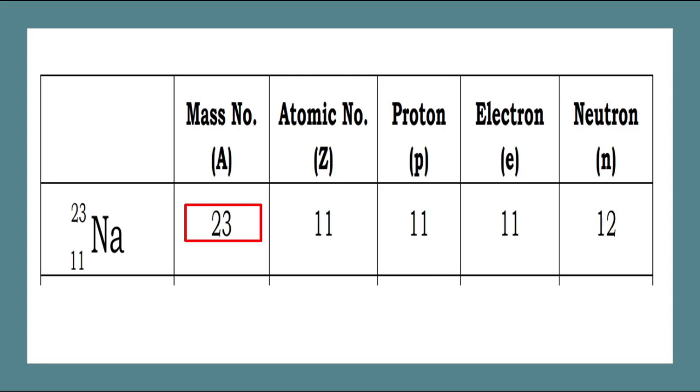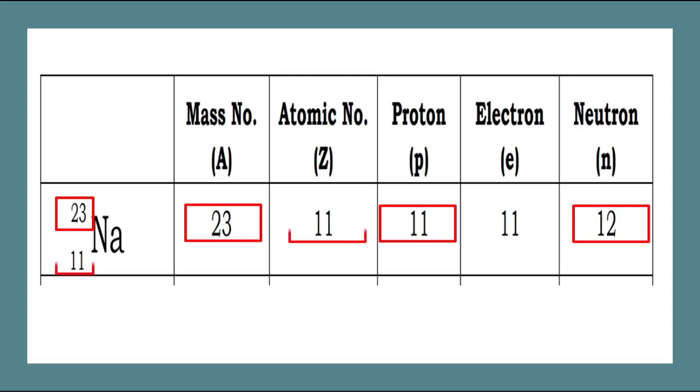To get that, you need to add proton and neutron to get the mass number, just like on this example. Okay, the atomic number can be found at the bottom left of the symbol of an element or an atom.